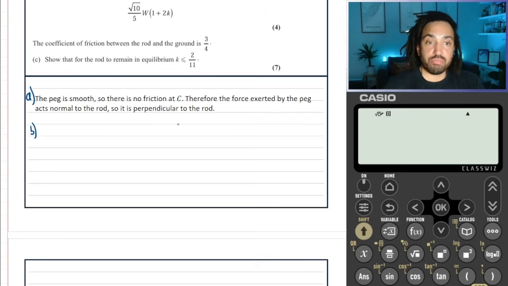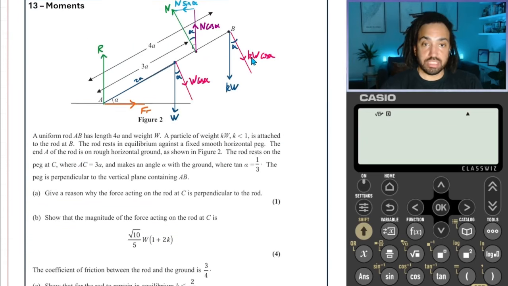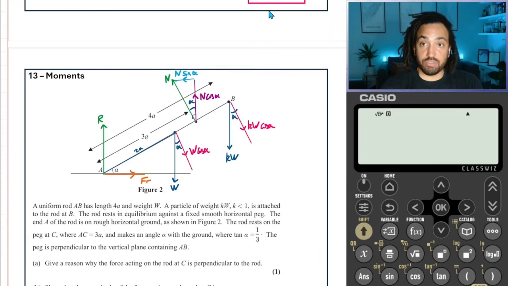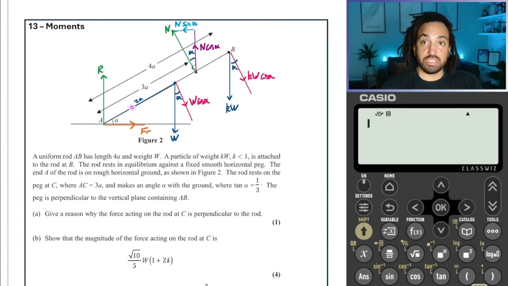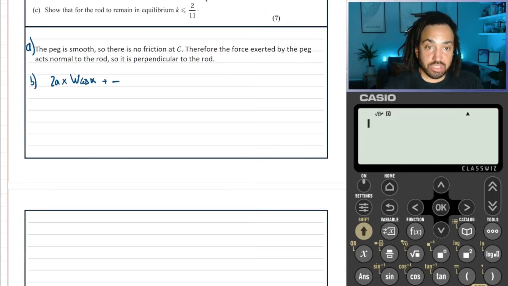So we say 2A times W cos alpha, and there's another force acting in the same direction. So if we go along here, that's 4A along, and then we times it by the perpendicular force, which is kW cos alpha. So those are acting in the same direction, so we'll add those together.